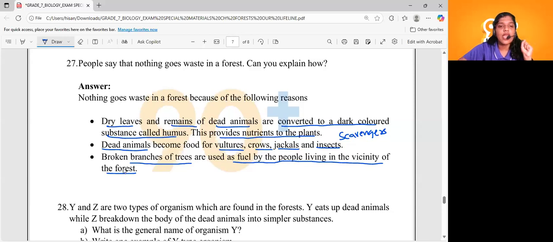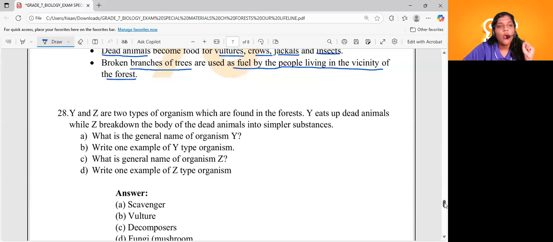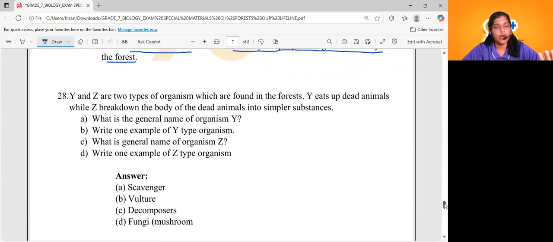Clear, yes? Okay, coming to question number 28. Let's see. Y and Z are two types of organisms found in forest. So there is a symbolic representation. There is an organism called Y and there is an organism called Z. You have to find them based on the given hint. Y eats some dead animals, while Z breaks down the body of dead animals into simpler substances. You might know what Y and Z represent here.